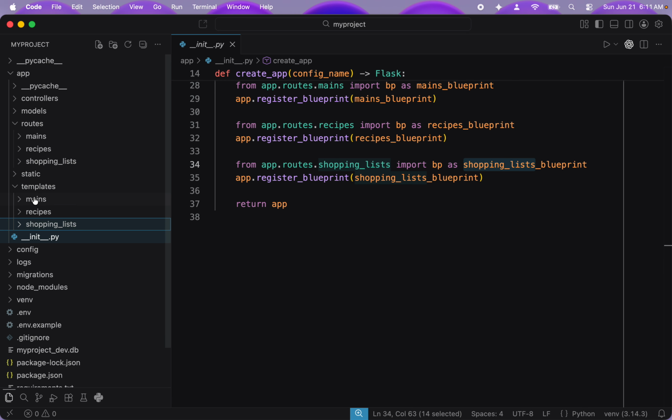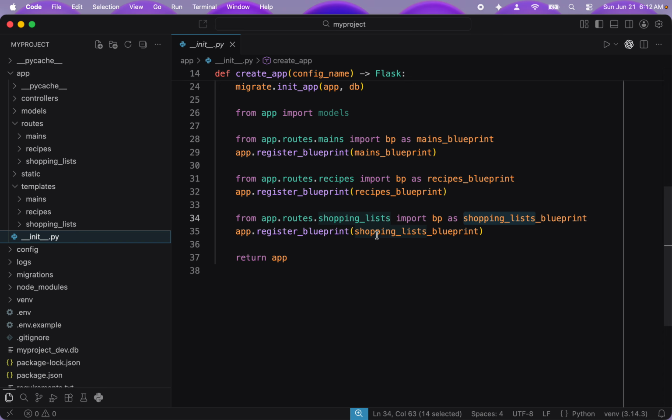When I say pop in here, you're going to have admin, and then it's going to be a nested thing. So it'll be admin and then users, and you'll see the same thing in templates, and then we will see in the init that we have those routes registered.